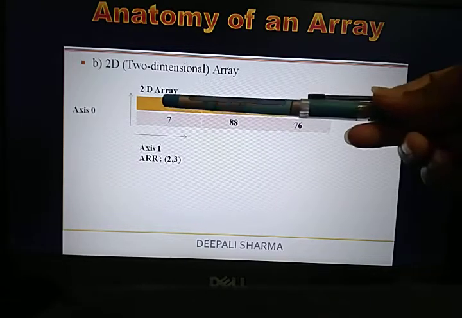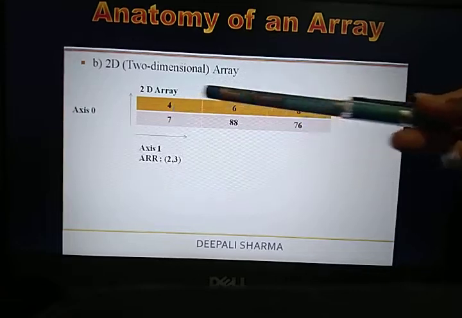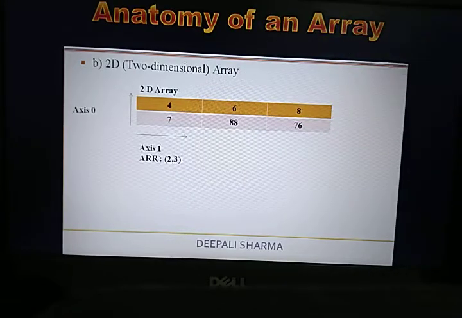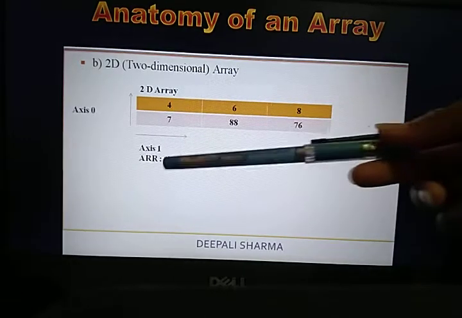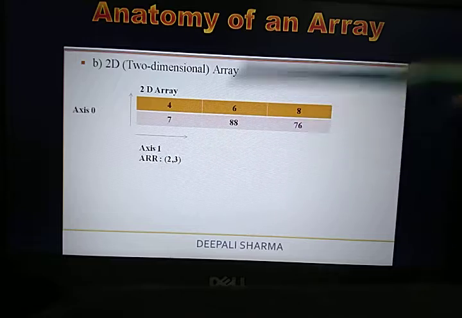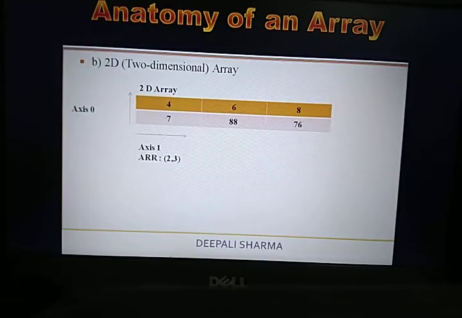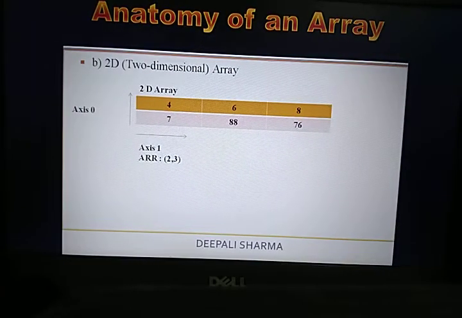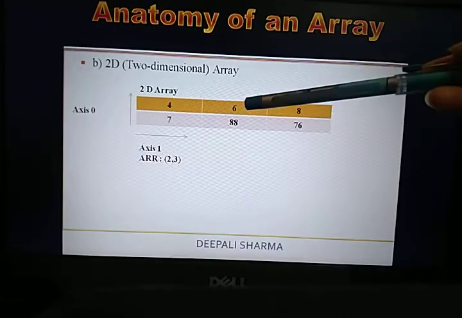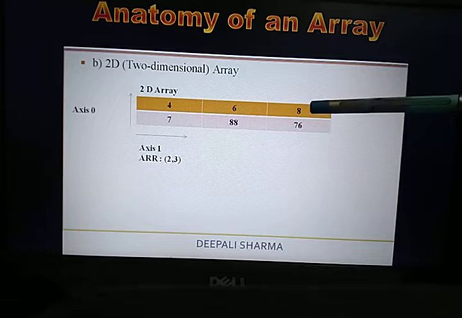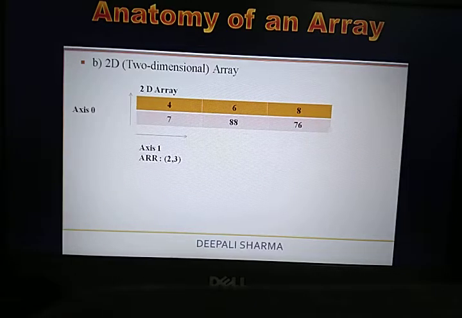So that means the total number of elements you can store in your array is 6. That means whatever array you are able to draw over here is a multiplication of these 2 numbers. Fine. So a 3D array, as I have discussed, we are able to see 4, 7 and 688 over here. Then these are the elements.